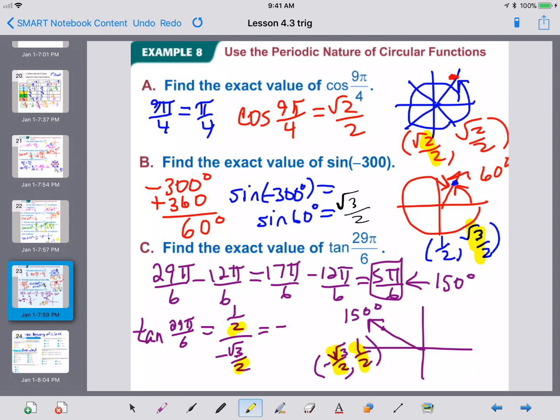The 2's cancel out, so we're just left with 1 over radical 3. We want to actually rationalize that. So that pops a radical 3 to the top and leaves a normal 3 behind. So our final answer is negative radical 3 over 3.